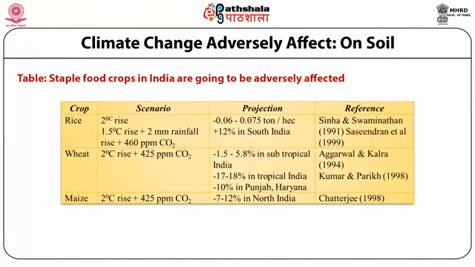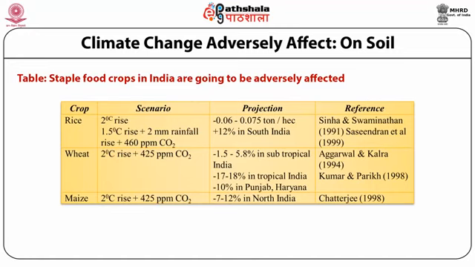Increased evaporation from the soil due to the higher temperature, accelerated by the transpiration process from the plants themselves, also causes soil moisture stress conditions. Again, salt stress, water stress and high temperature stress may affect agricultural land, and we try to remove such types of stresses by adopting transgenic crops. The table shows how climatic change affects the cultivation of the staple crops of India, that is rice, wheat and maize.